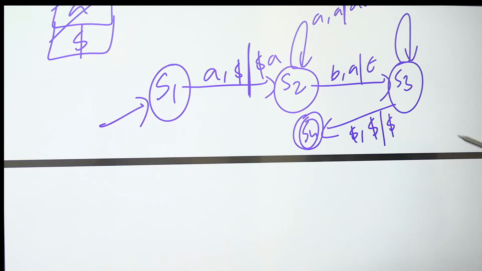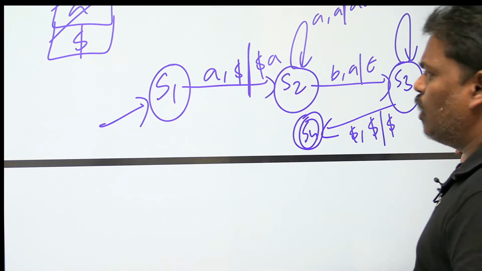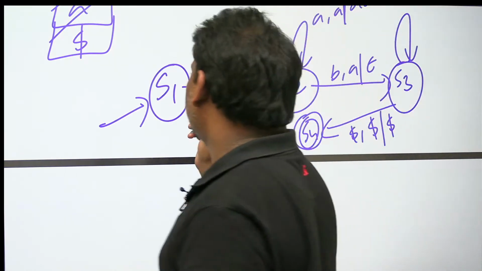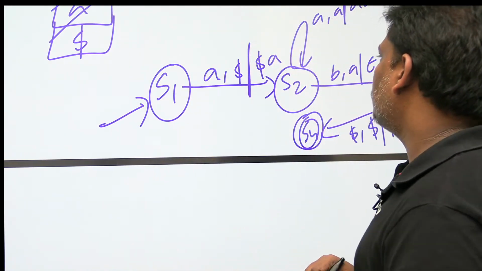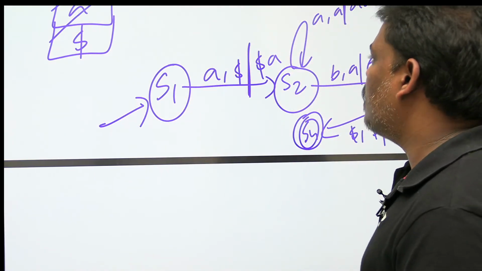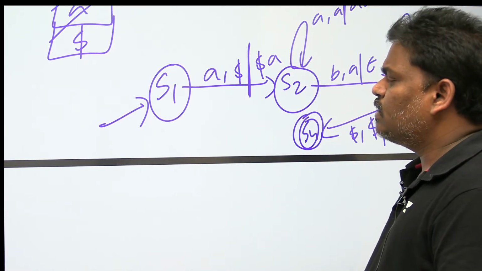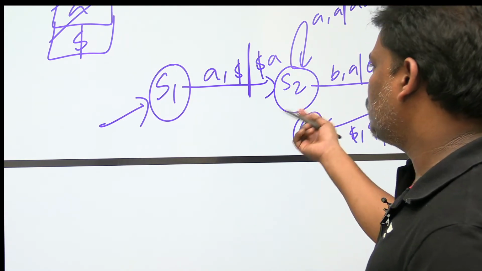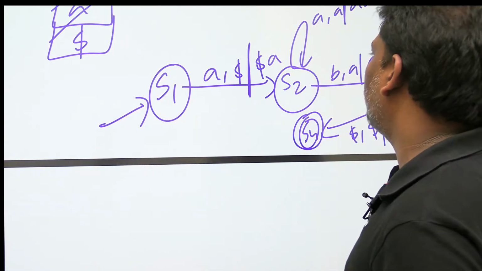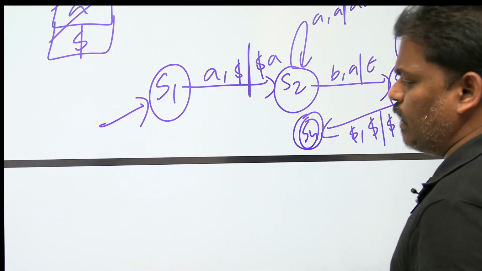It may be difficult for you. In automata anyhow you will see. So many classes are there on this. I think 5 classes on PDA construction, 10 classes on DFA construction, and 5 classes on Turing machine construction. Just in 1 hour I am covering all automata, so you may not get that much clarity. If you can get a little bit, that is okay.